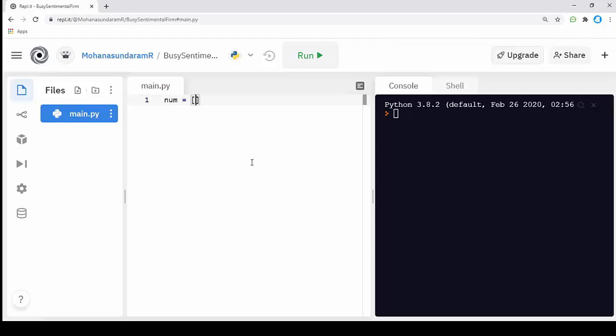First, my values are 1, 2, 3. Next it's going to be hi, hello. My next values will be floats: 5.5, 7.7, 9.9, and my next values will be complex numbers like 9j, 8j.